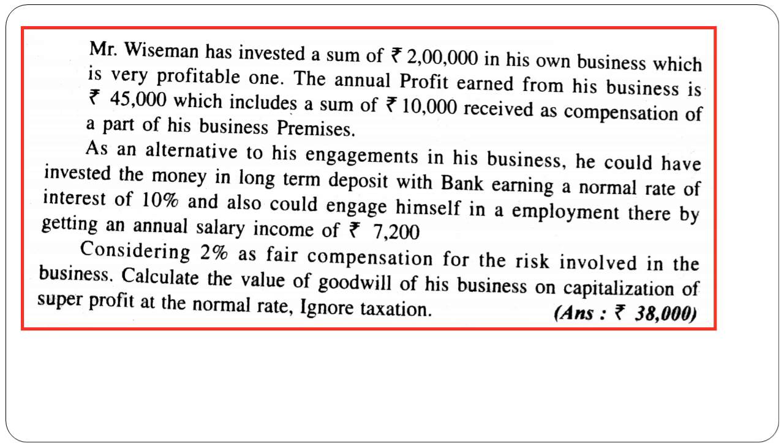This you must deduct. At the same time, the 7,200 salary you also have to deduct. So 45,000 minus 10,000 minus 7,200, what you are getting is your actual profit. From that, 2 lakhs into 12%, you deduct 24,000, which is your normal profit. You'll get super profit. Super profit divided by NRR into 100, 12% into 100, you'll get the answer.